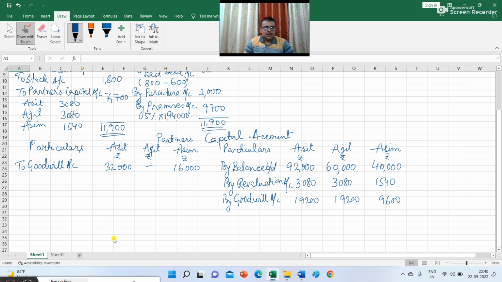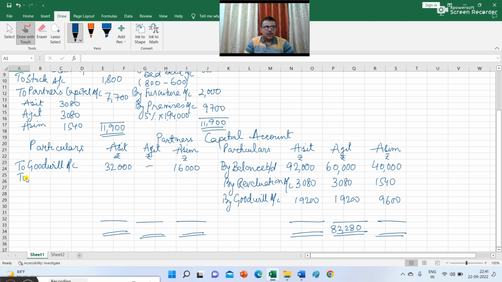Now we have to close the capital account because all the adjustment entries I have covered. So what is the situation of Ajit's capital who is going to retire? So the credit side of Ajit's column is 82,280. So out of this 82,280, 50,000 will be converted as a loan.